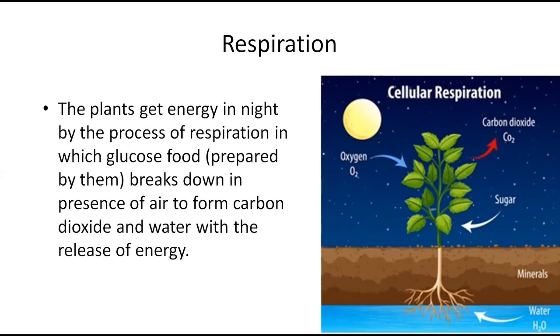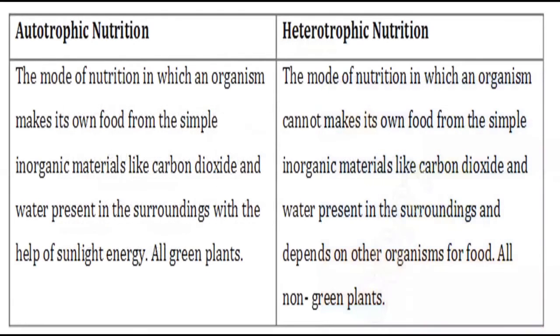So they take in oxygen, and they release carbon dioxide. You will be shocked to hear they release carbon dioxide, and this is called cellular respiration. So the plants get energy at night by the process of respiration, in which glucose food prepared by them breaks down in presence of air to form carbon dioxide and water with release of energy.